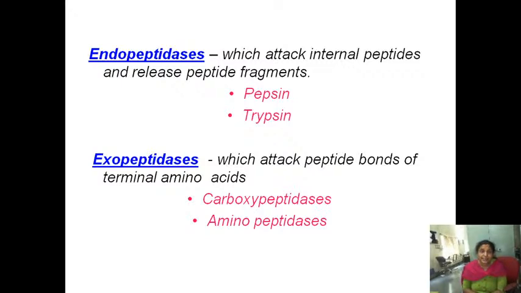Why do they have to be secreted as inactive forms? Because all the tissues in your body are made up of proteins only. If they remained active all the time, what will happen? They will break the body's own proteins. So to prevent self-digestion, auto digestion, these peptidase enzymes are secreted as inactive forms. Whenever the need is there, then only they will be converted to the active form.